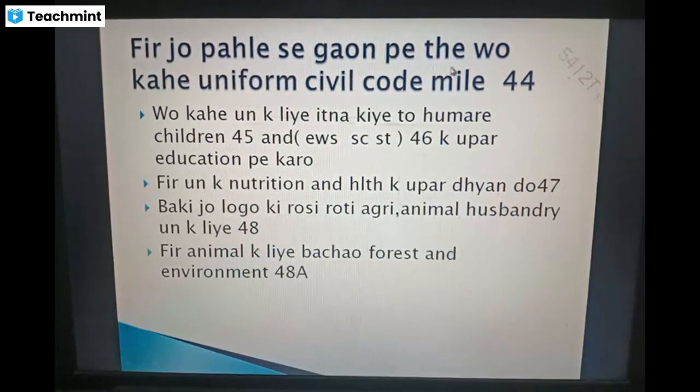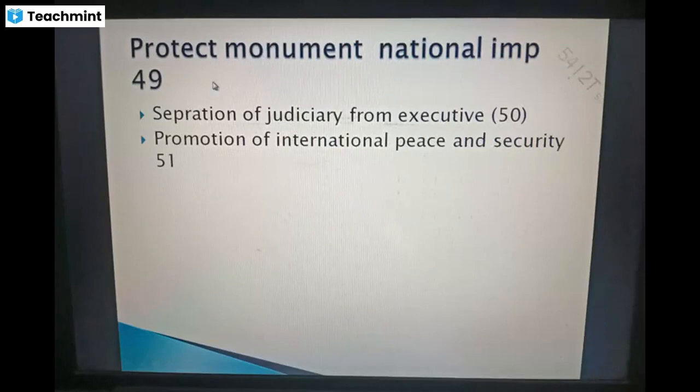So from here, uniform civil code is article 44, next article 45 is free education for 0 to 6 year children, minorities, EWS, SC, ST is article 46 for education, then nutrition and health is article 47, and manage agriculture and animal husbandry is article 48, then protect forest and environment is article 48A. Next, work for the state is done, now to work for the nation: protect monuments, article 49, separation of judiciary from executive, article 50, promotion of international peace and security, that is article 51.